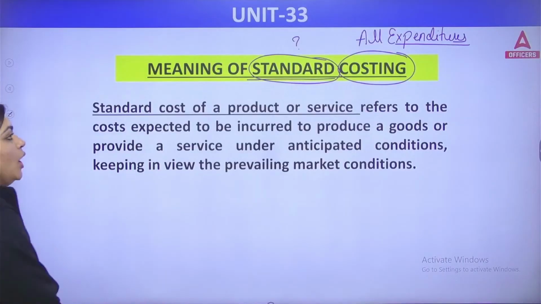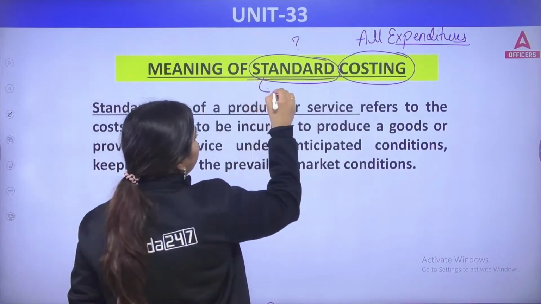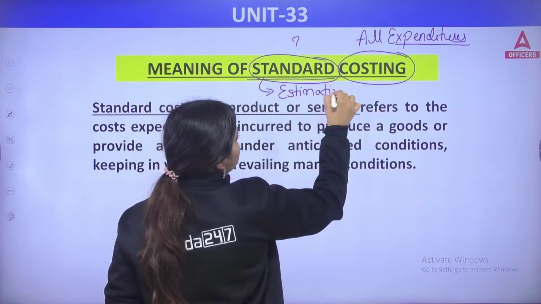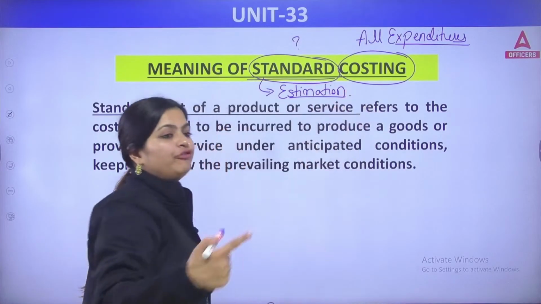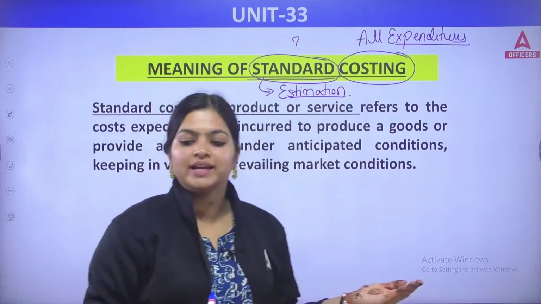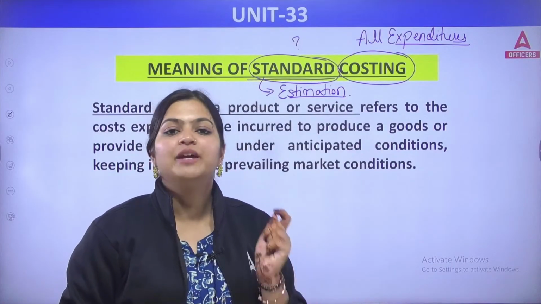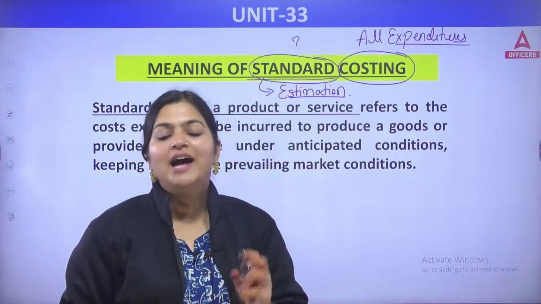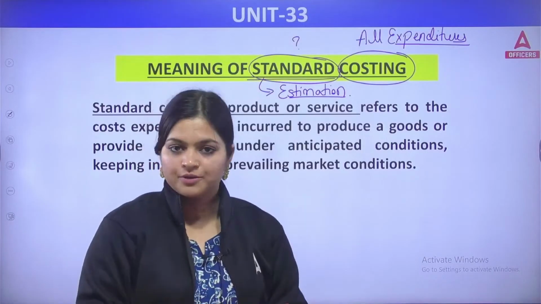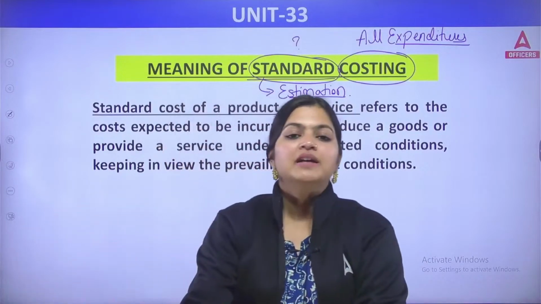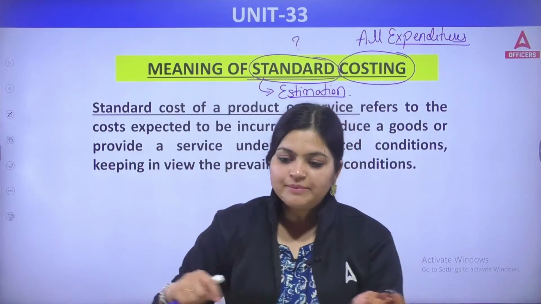Now, standard is similar to your estimation. Standard means estimation. Before you are implementing anything, you are going to make a plan, and in that plan, you are going to make an estimate. Suppose you want to visit some places. Will you just randomly go there?